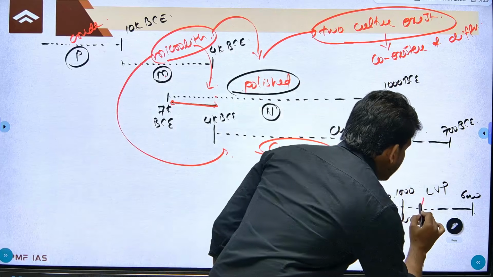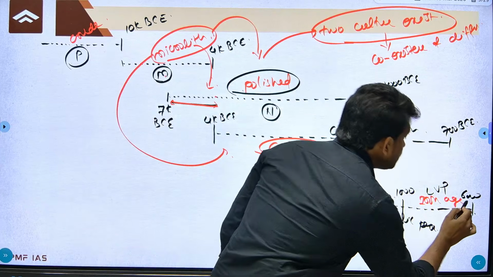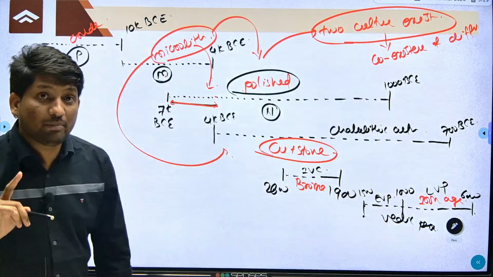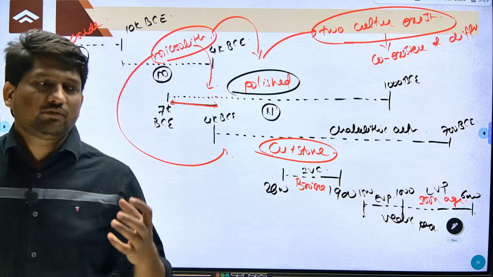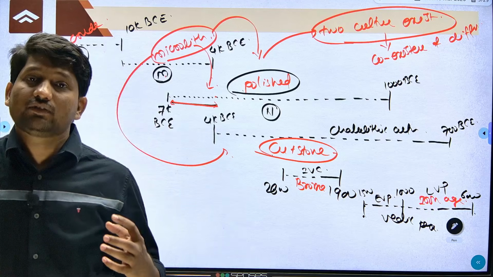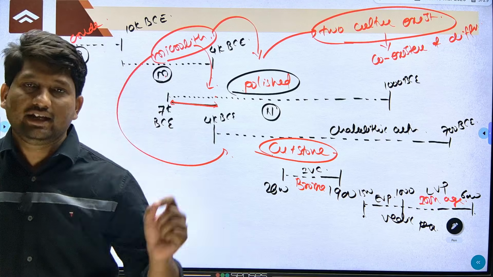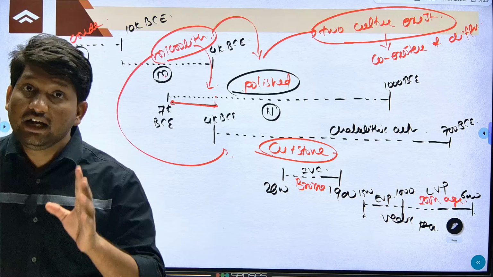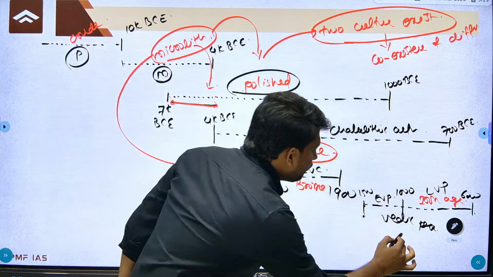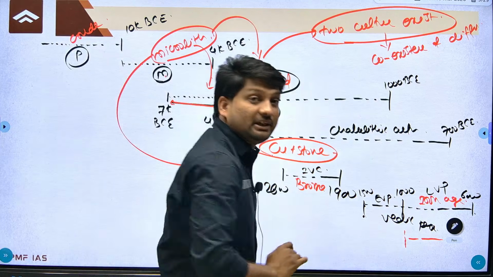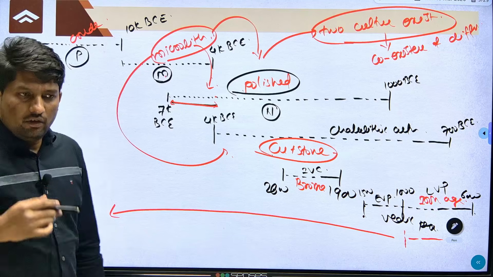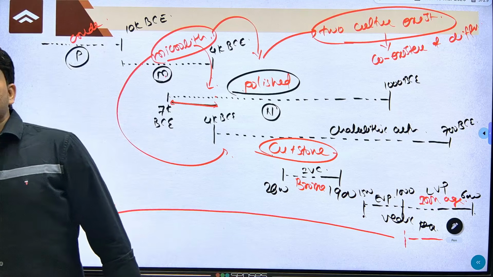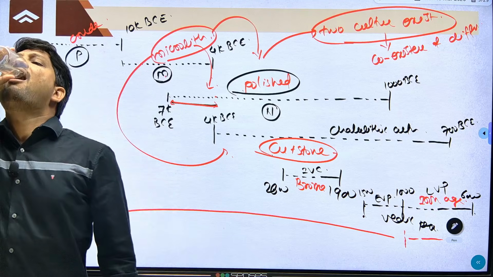So if you get any question, remember, based on the latest findings, we don't consider the latest finding until the Government of India or ASI, the Archaeological Survey of India, accepts the report. Till that, remember, iron was used after 1000 BC. Means before this, if you get any question whether people were acquainted with iron, your answer should be no.